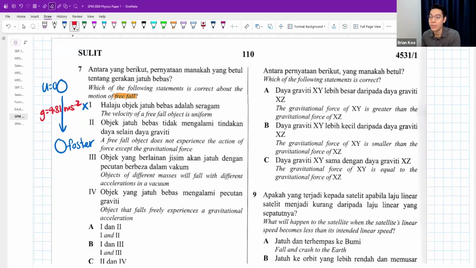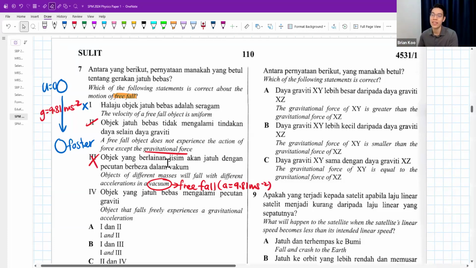Free fall object does not experience the action of force except for the gravitational force. That is correct. Free fall means we ignore everything else. Ignore air resistance, ignore friction, ignore everything else. We just focus on gravitational force. Objects of different mass will fall with different accelerations in vacuum. Nope, because in vacuum, it's free fall. In vacuum, the acceleration must be 9.81. So it will not be different mass, different acceleration.